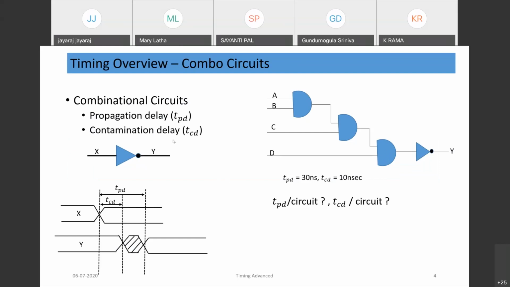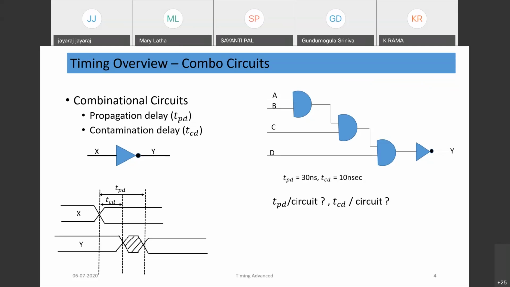And another delay parameter is called the contamination delay. That is the minimum time required to change the output. So if you see an inverter, say suppose input X is changing from 1 to 0 or 0 to 1, then after a certain time the output would start toggling, and after a certain time it would settle. Like if you see an inverter, basically a capacitor is there at the output.